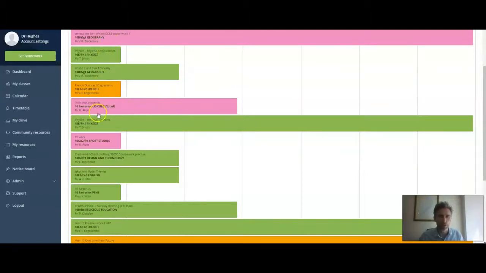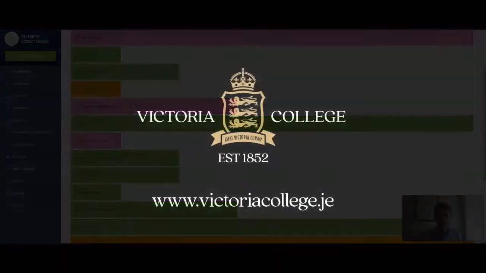And you will also spot in this that there are some of the things coming through from Mr. Akers, and your tutors as well may set their updates via Show My Homework. They may do it via email or other means. So hopefully that gives you a bit of a steer as to how to get onto all of our key channels. As I said, the main one is Show My Homework, but Teams is also being used for communication and to hold work over a longer period of time, and some staff are using that as well for video calls and audio calls. So do make sure you're familiar with those channels. There are key ones, and that's how we're going to get stuff through to you.